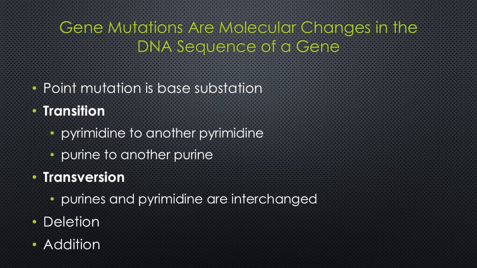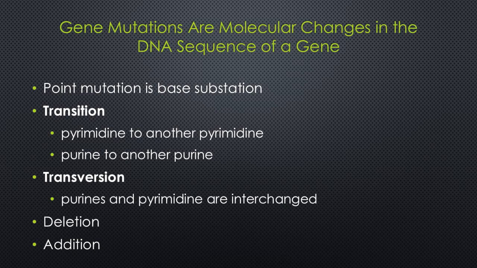So first, I'm going to discuss that gene mutations are molecular changes in the DNA sequence of a gene. A gene mutation occurs when the sequence of the DNA within a gene is altered in a permanent way. A gene mutation can involve a base substitution in the sequence within a gene, or removal or addition of one or more base pairs. So here comes the point mutation.